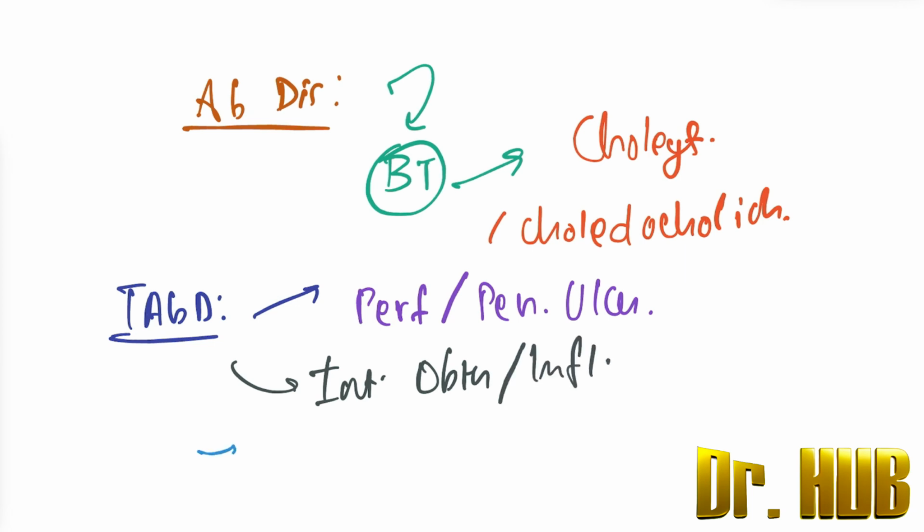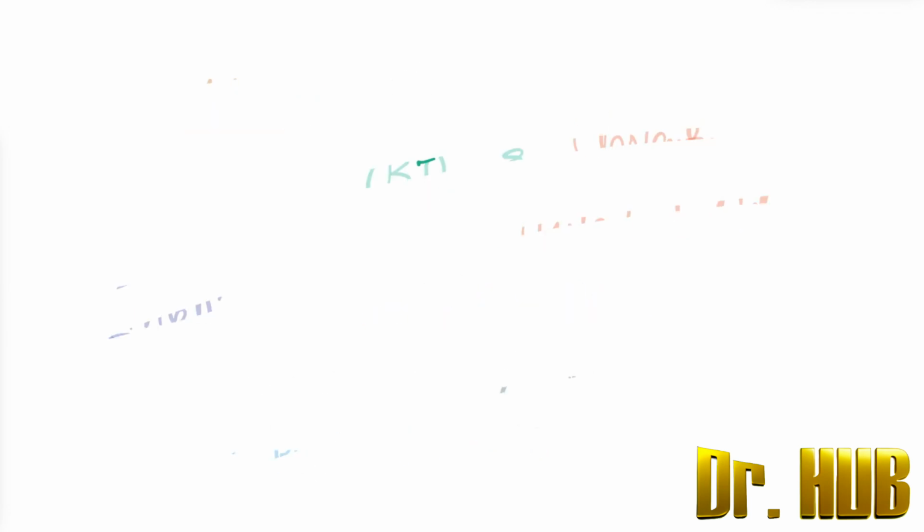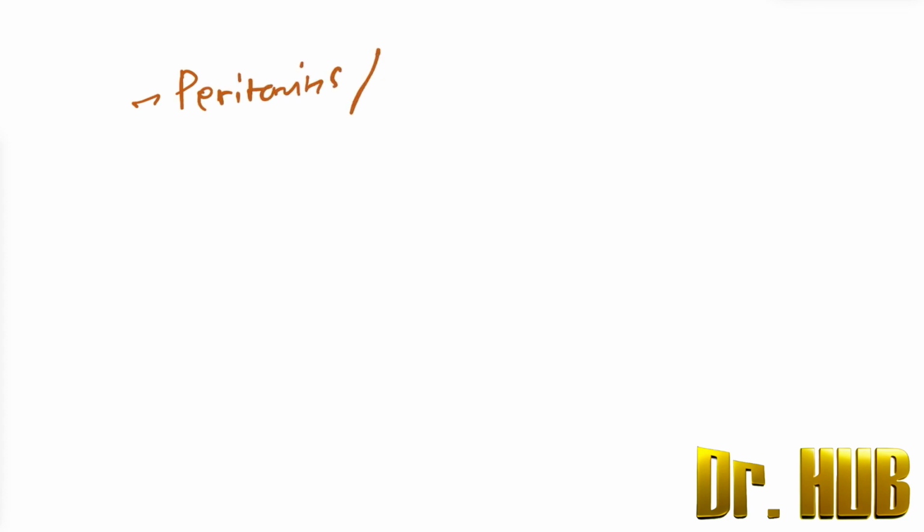Then comes the involvement of ruptured ectopic pregnancy. Then there is peritonitis and aortic aneurysm. Then comes the post-operative.